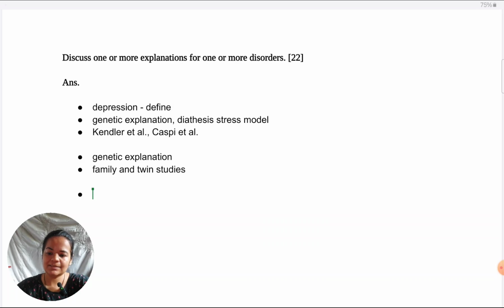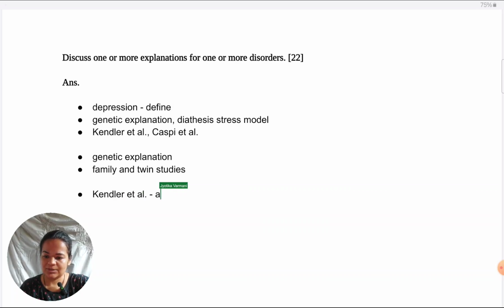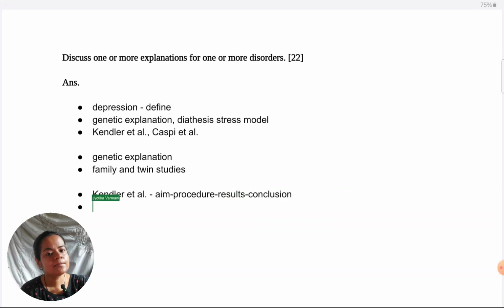Again, I summarize it in the same way as I explained for the first answer, in terms of aim, procedure, results, conclusion. So the Kendler study was just about establishing concordance rates of depression in monozygotic and dizygotic twins, and they found definitely higher concordance in monozygotic twins in the case of both male and female twins.